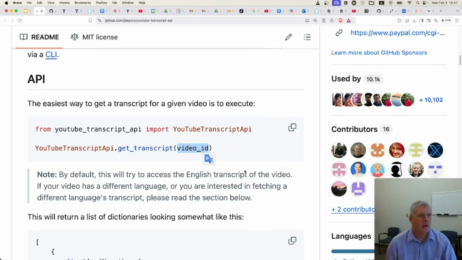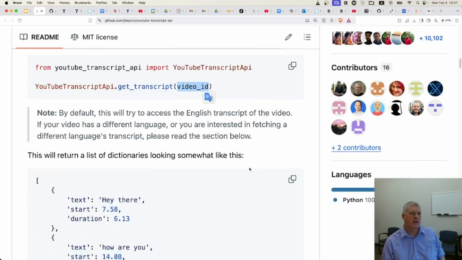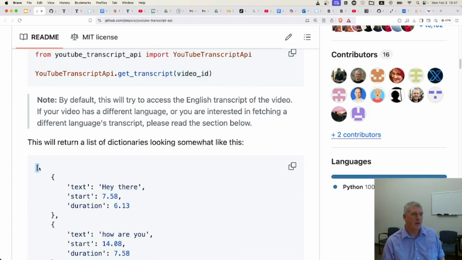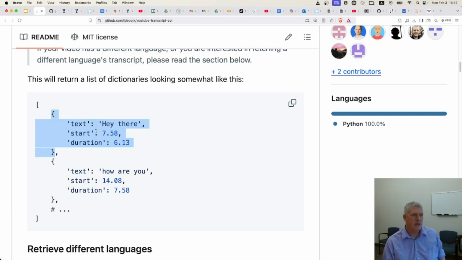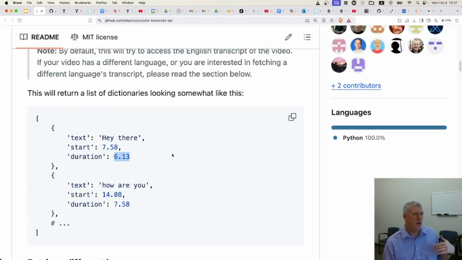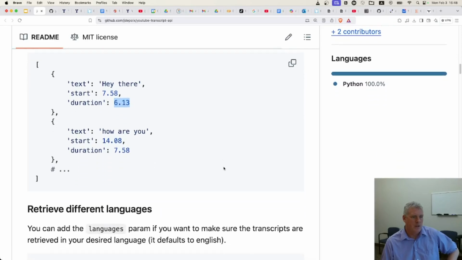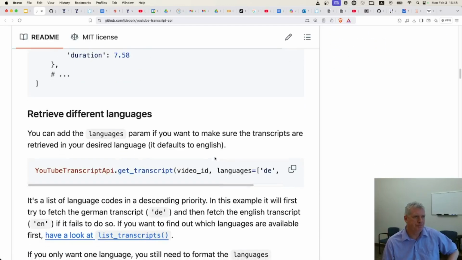That simple. Now, I will point out that the returned value is a Python list of dictionaries. Right, so we have the text that was said, and then we have the start timestamp and the duration of that. So you would need to do some post-processing to take that list of dictionaries and push it out to some file that you want. Probably a JSON file would probably be the easiest way. Just take this, push it out as a JSON file, a JSON dump. I would use the JSON.dumps in Python to do that.